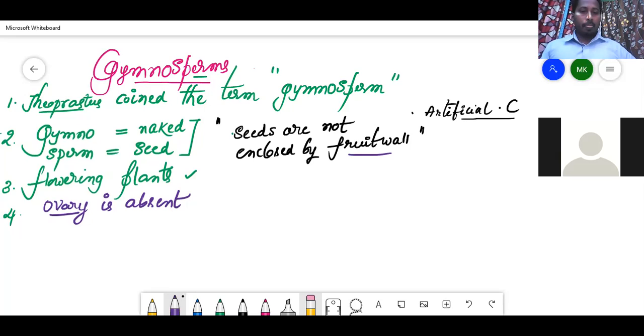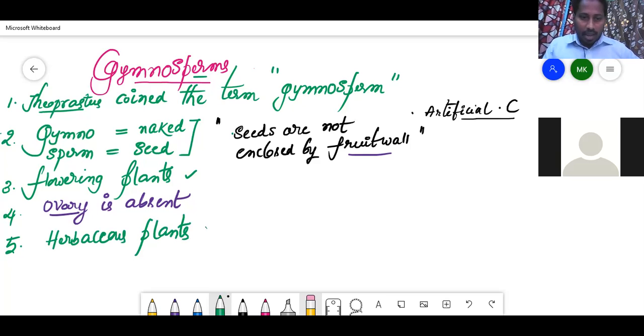So now another point. Before we go to the morphology of these gymnosperms, mostly gymnosperms are perennial woody plants. There are no herbs here. So in gymnosperms, herbaceous plants are absent.